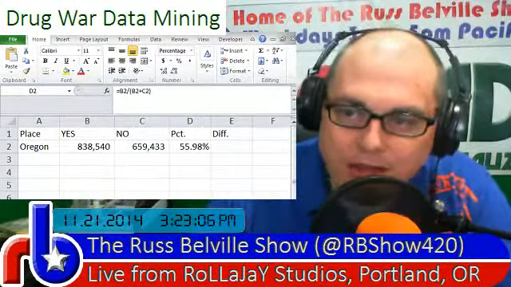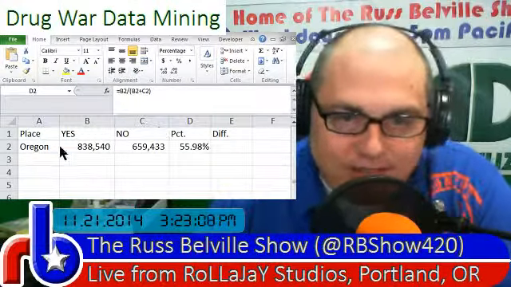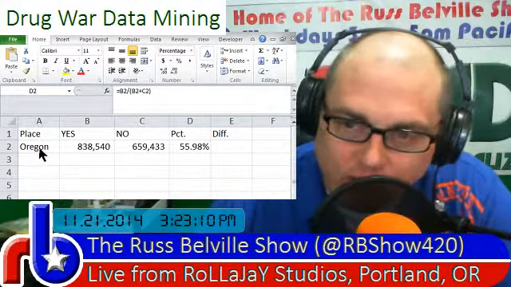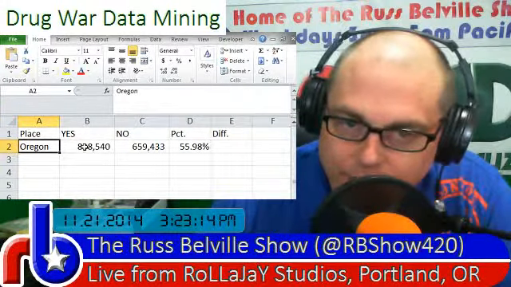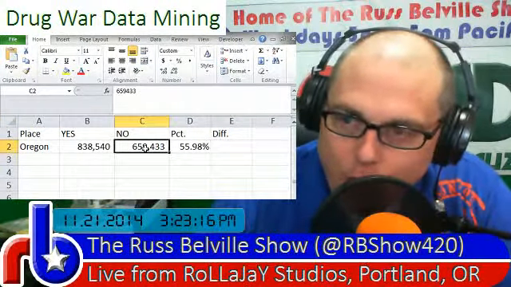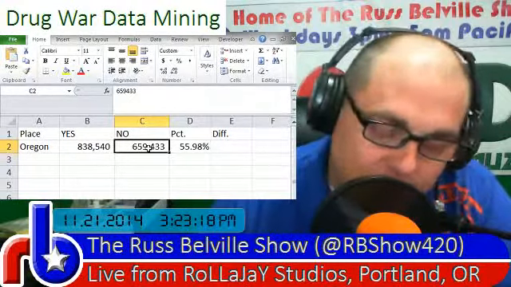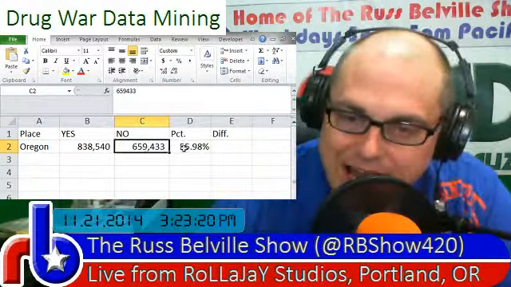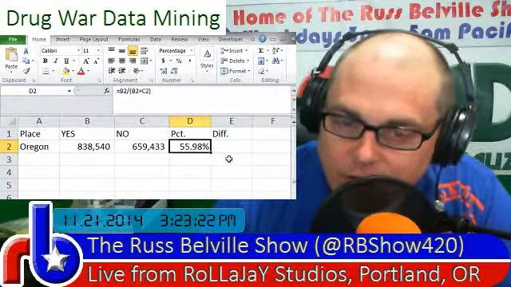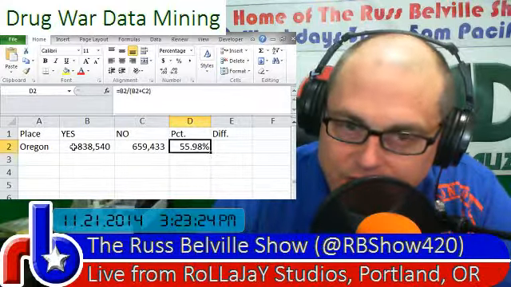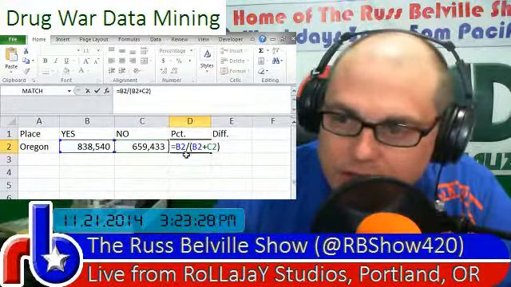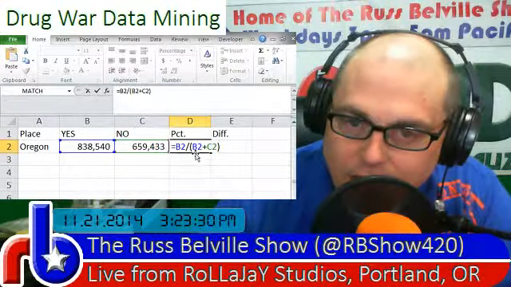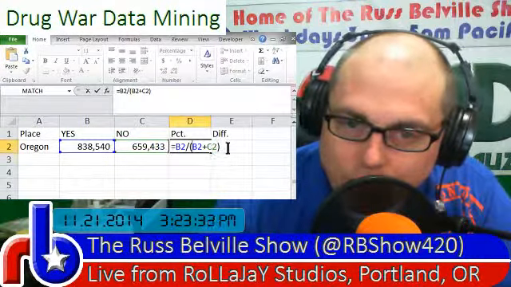Yesterday, we gave you the basics of putting together a simple election chart where we would have a place like, say, Oregon, vote, and the number of votes yes and votes no for a particular measure. In this case, these are the numbers for Measure 91, and how to come up with a percentage. Percentage, of course, being able to divide the yes votes by the total number of votes, and we came up with this formula, B2 divided by parentheses, B2 plus C2, close parentheses.